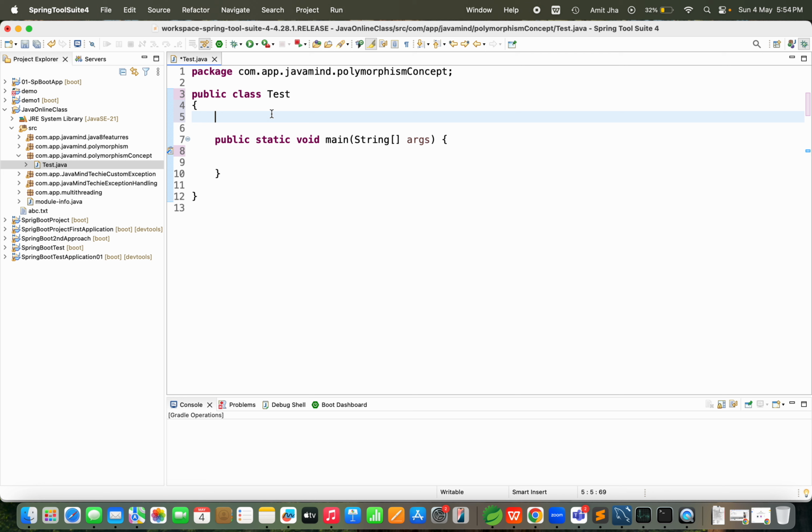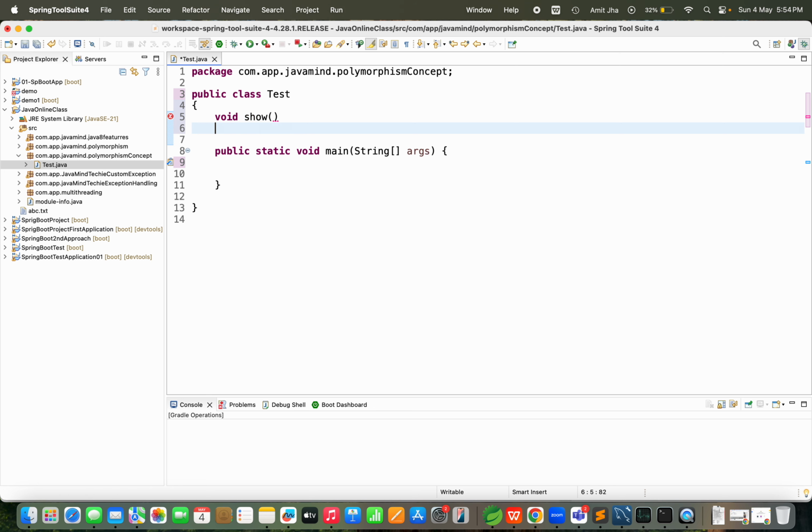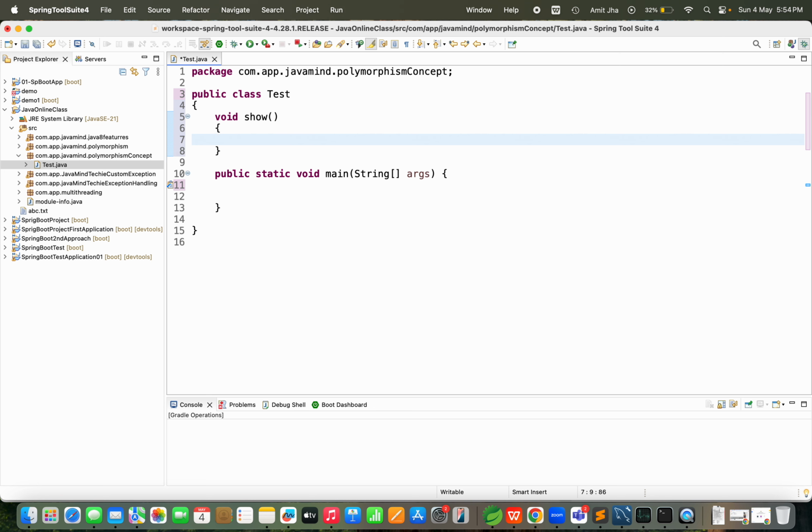I'm going to create one method, void show. Void show is a method. Then I provide the implementation of this show method.